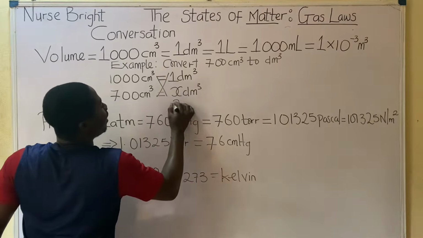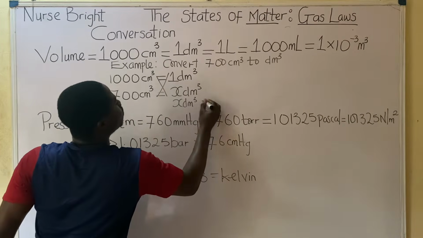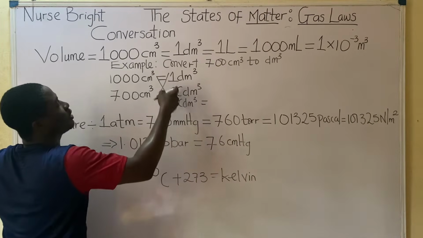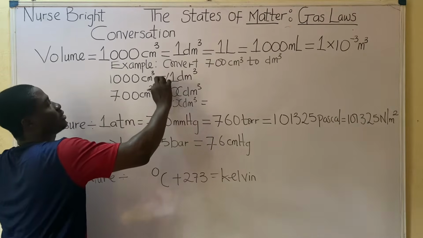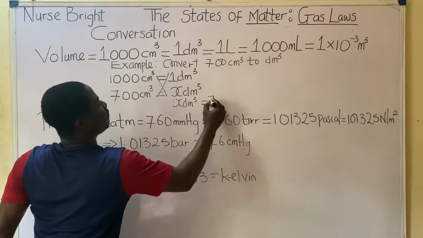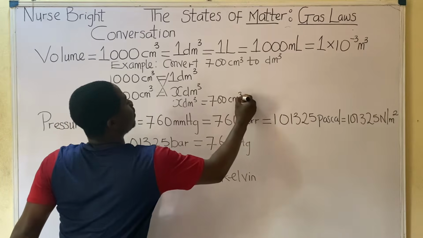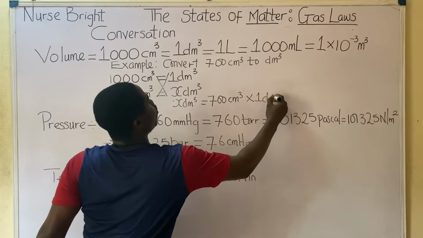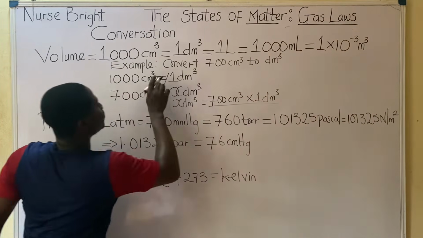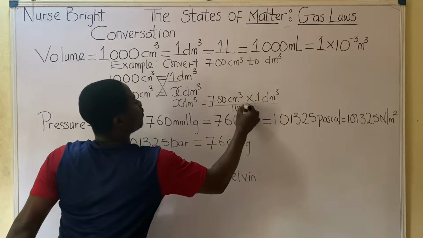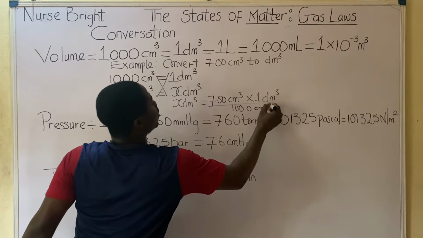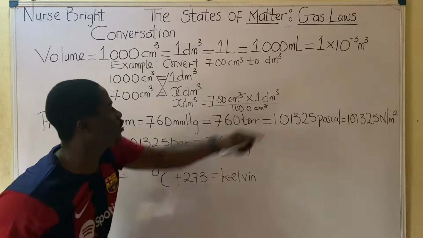So cross multiply. Since you are looking for this, you times this first: 700 centimeter cube times 1 dm cube, then you divide by what is given, so over 1000 centimeter cube. Centimeter cube will cancel centimeter cube, leaving just dm cube.